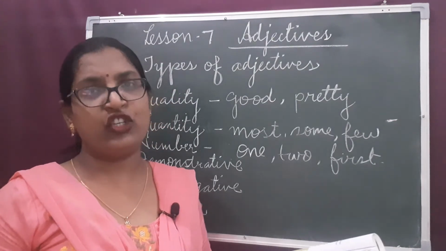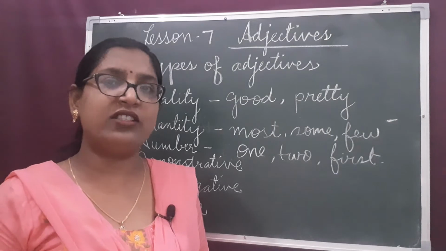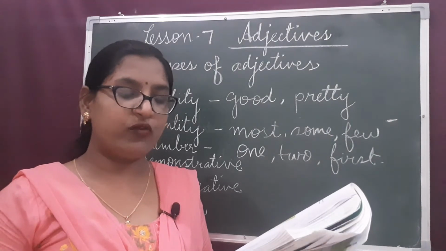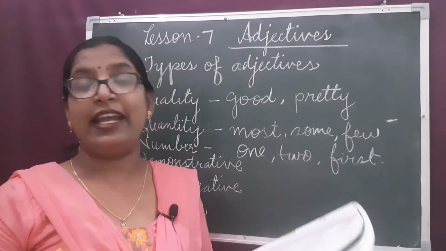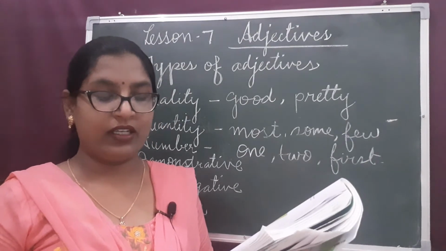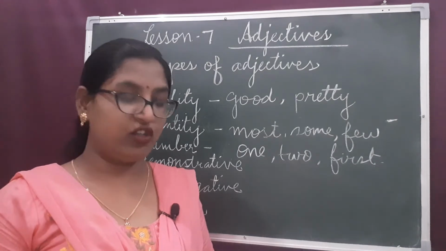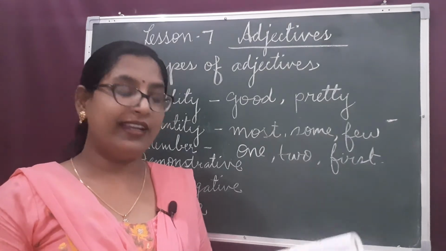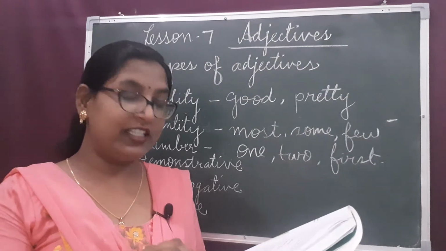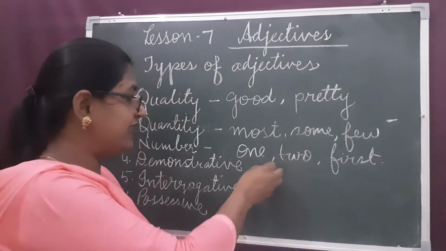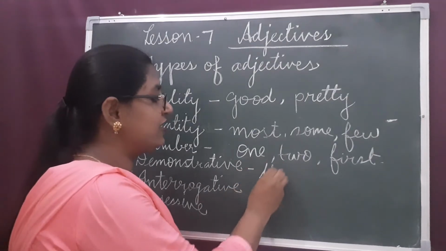Certain means sure or definite, sure steps, the definite steps. And yonder means used for a thing or things at a distance. The things which are at a distance, for them we use the word yonder. Now, in the same paragraph, we can see some other words. Let us write the examples of demonstrative adjectives.